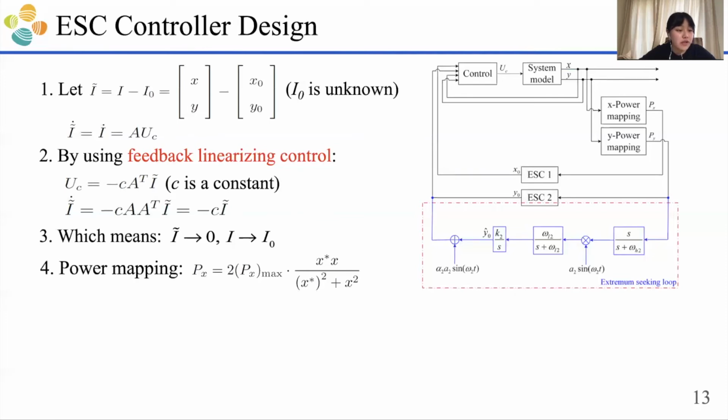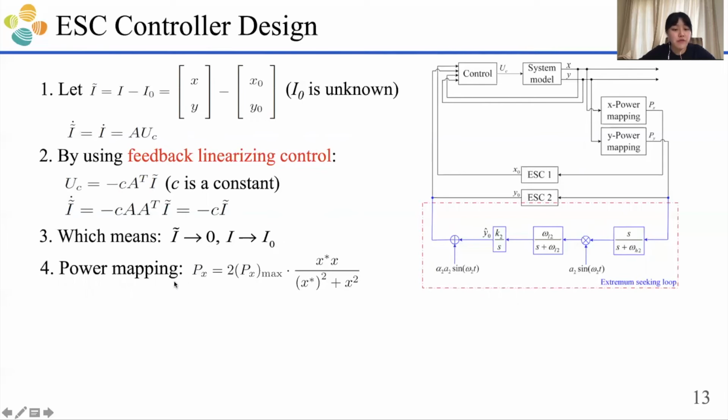After taking the derivative, we get I tilde dot equals A times the control input UC. If we use feedback linearizing control, UC equals minus C A transpose I tilde, where C is a constant. Then we have I tilde dot equals minus C A transpose A I tilde, which equals minus C I tilde, which means I tilde will go to 0, which means I will reach I0.